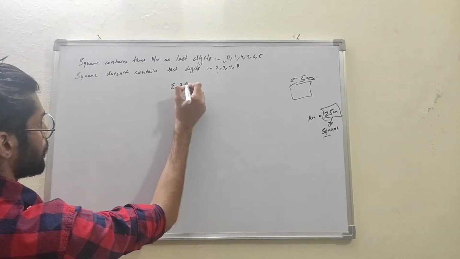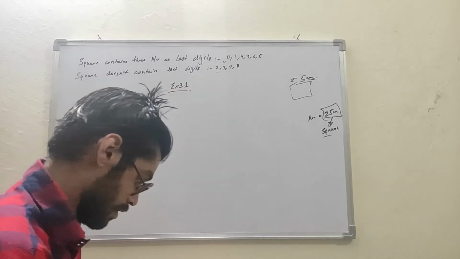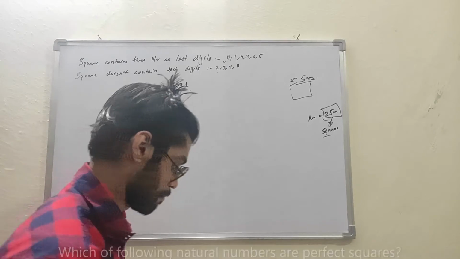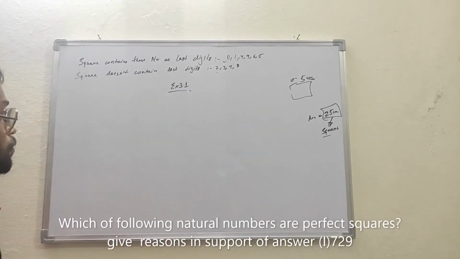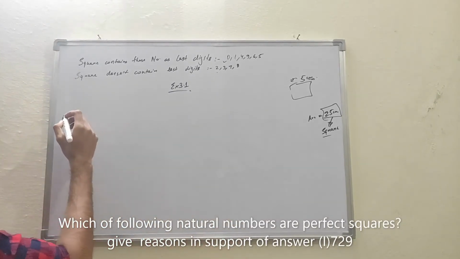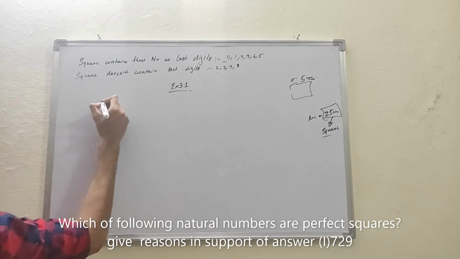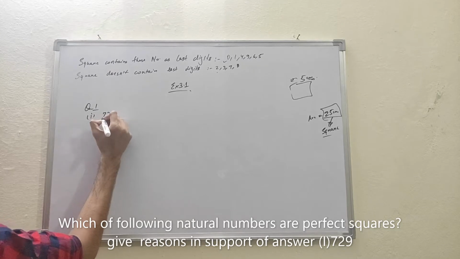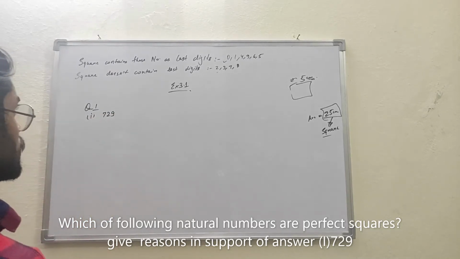So let's check the questions out. The first question is, which of the following natural numbers are perfect squares? Give reasons to support your answer. The first number is 729. Question 1, first part is 729. So let's check.